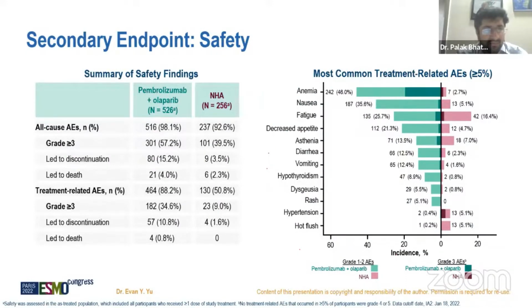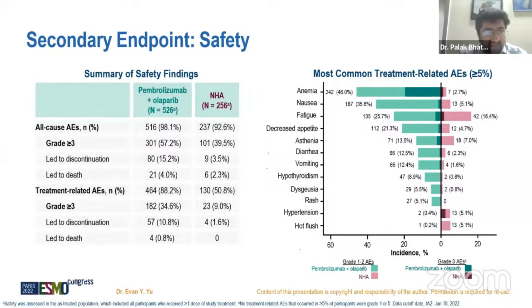Secondary endpoint, safety. In the pembrolizumab arm, obviously we can see a higher rate of adverse events because the majority of the side effects are related to Olaparib. Around 57% of the patients develop grade 3 or higher adverse events. In the hormonal arm, around 39% of the patients develop such adverse events. This led to discontinuation of treatment in 15% of the patients in the pembrolizumab arm, as compared to only 3% in the hormonal agent group. And death related to treatment was seen in 4% of the patients in the pembrolizumab group as compared to 2.3% in the hormonal group.